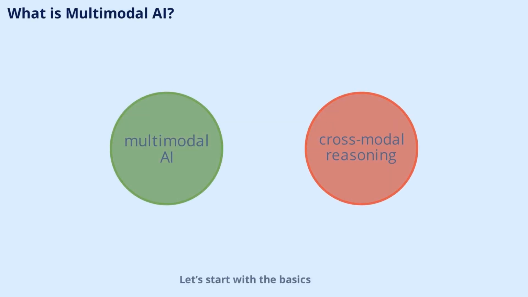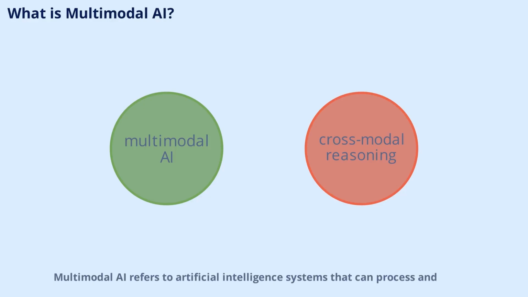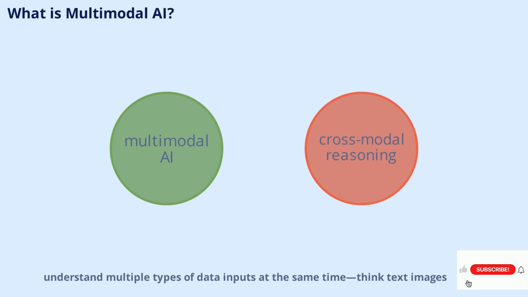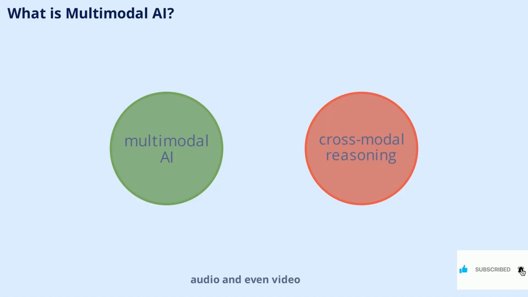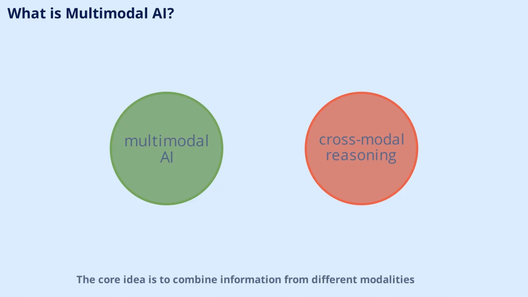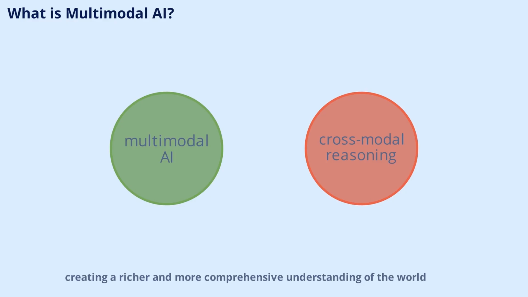Let's start with the basics. Multimodal AI refers to artificial intelligence systems that can process and understand multiple types of data inputs at the same time: think text, images, audio, and even video. The core idea is to combine information from different modalities, creating a richer and more comprehensive understanding of the world. This enables cross-modal reasoning and generation, mimicking how humans perceive their environment.